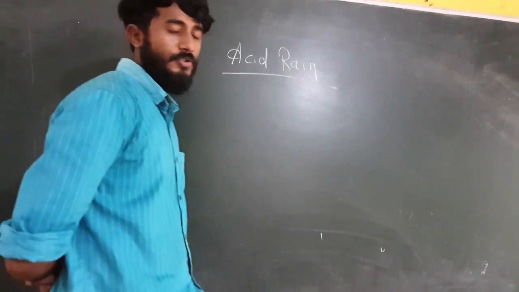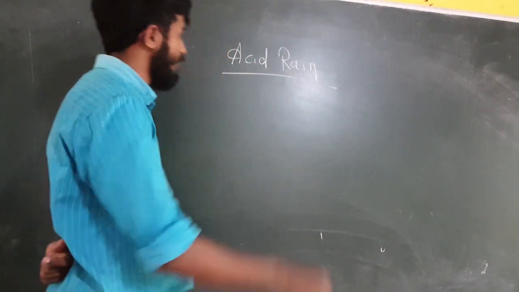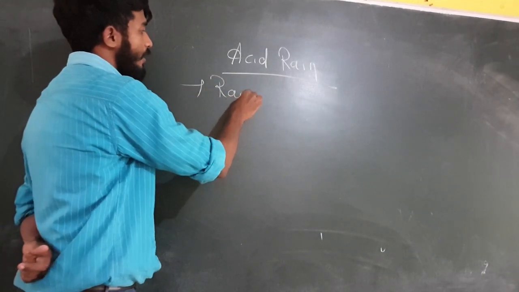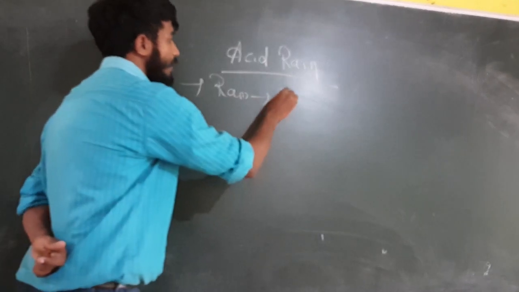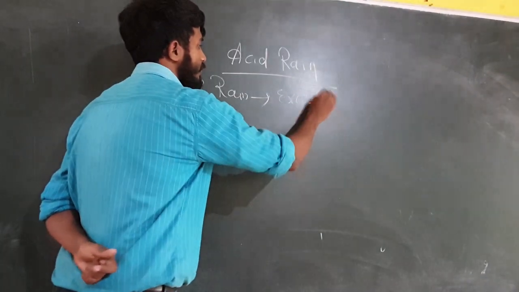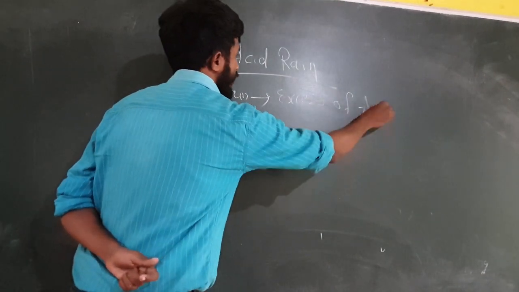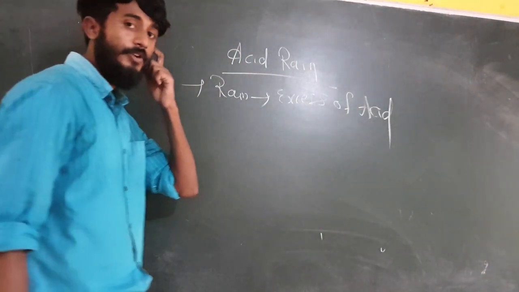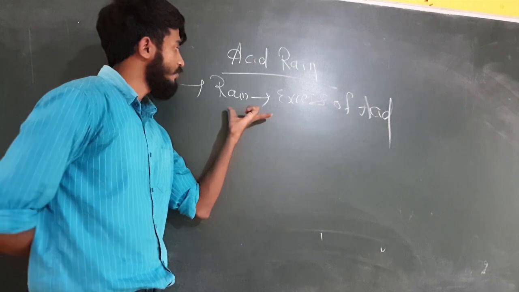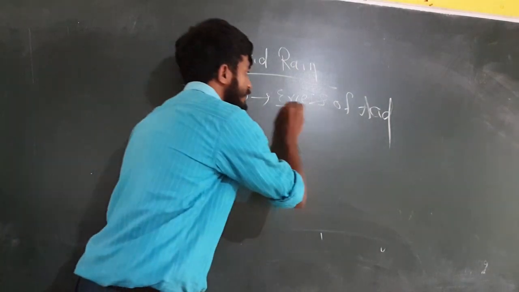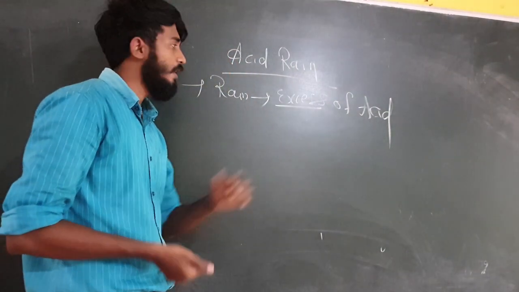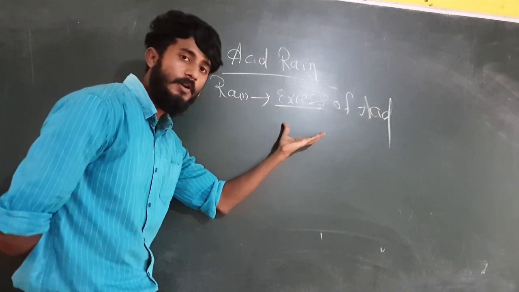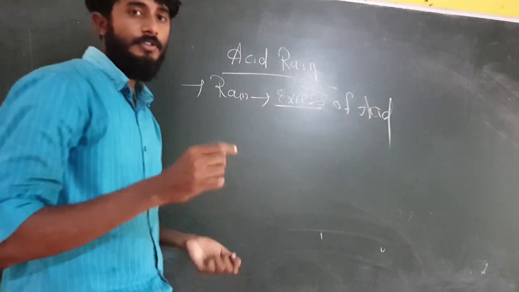Acid rain. So first of all, what do you mean by acid rain? If rain contains excess amount of acid, that is called acid rain. Clear? So if the rain contains excess amount of acid, excess means more. How does this happen? That we are going to see.